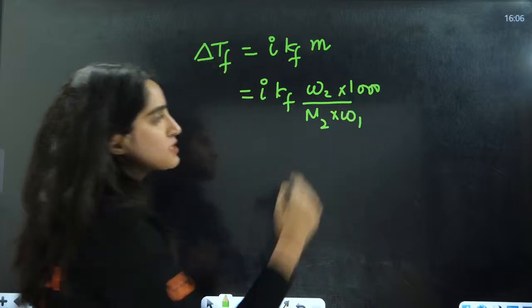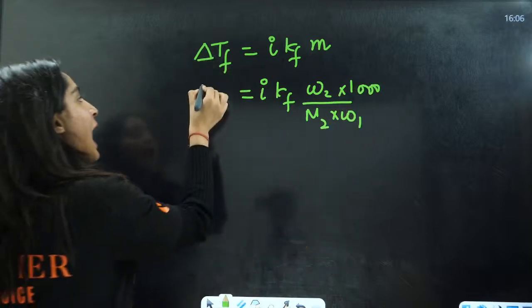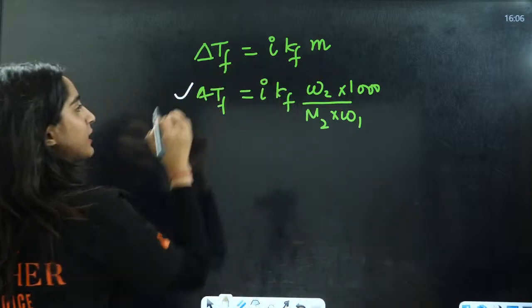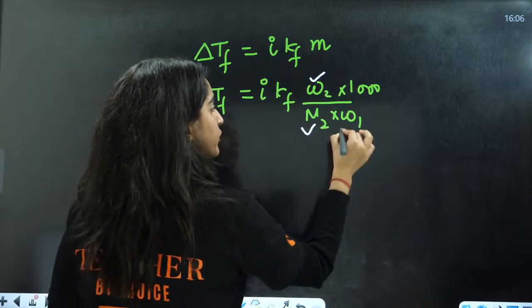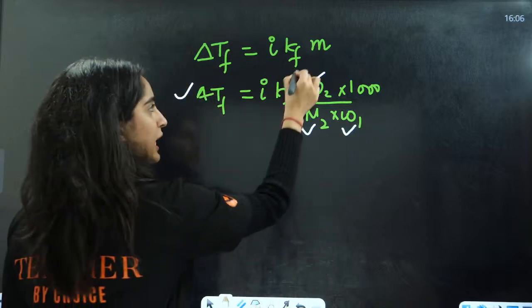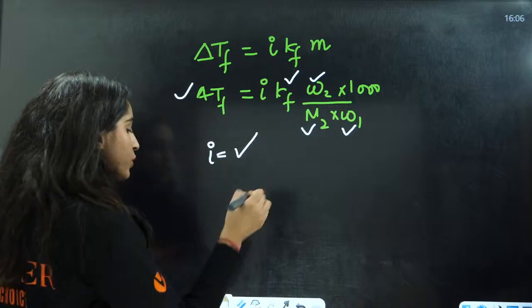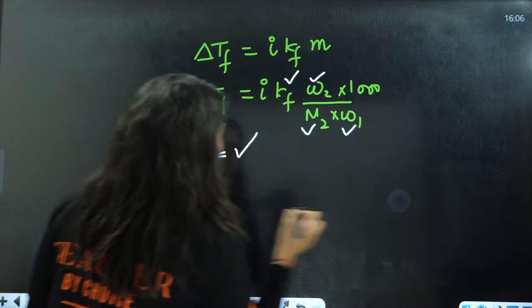If this is in grams, this will be multiplied by 1000. In this formula, you have values of delta Tf, W2, M2, W1. Kf is also given to you. Here you need to calculate the i value and then put the value in this.